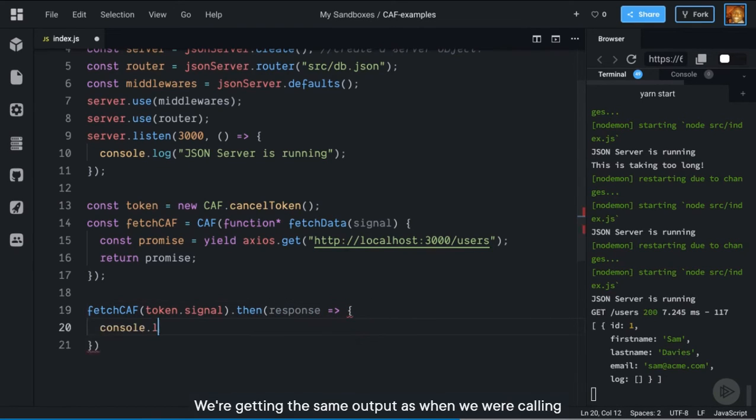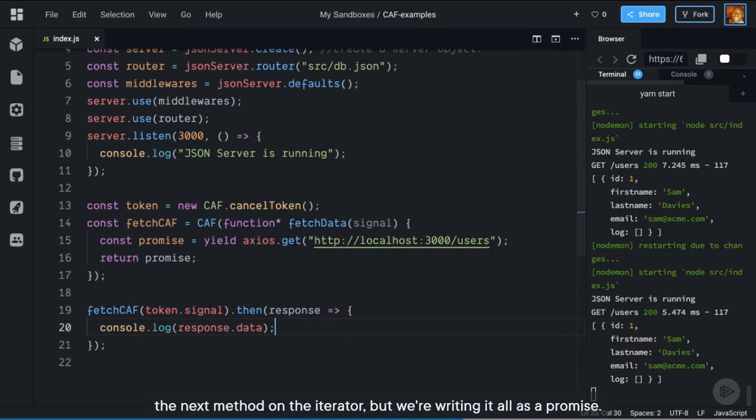We're getting the same output as when we were calling the next method on the iterator, but we're writing it all as a promise. We aren't using the cancel signal yet though. I want to show you how to cancel the promise, and to do that, we'll use CAF.delay and CAF.timeout.